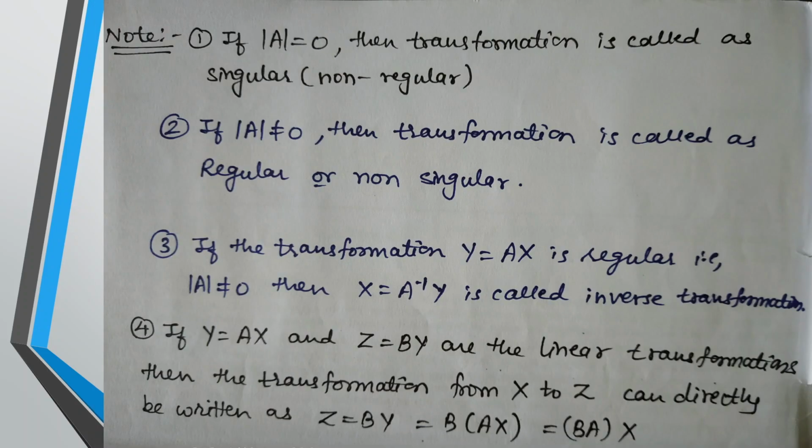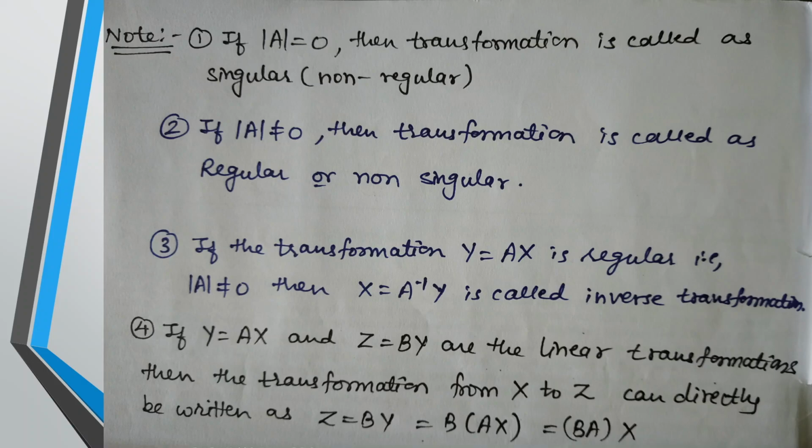Now there are several properties related to this matrix of transformation. What are those properties? If determinant A is equal to 0, then the transformation is called singular, or it is also called non-regular. You know the terminology singular matrix and non-singular matrix. When will a matrix be called singular? When its determinant is equal to 0.